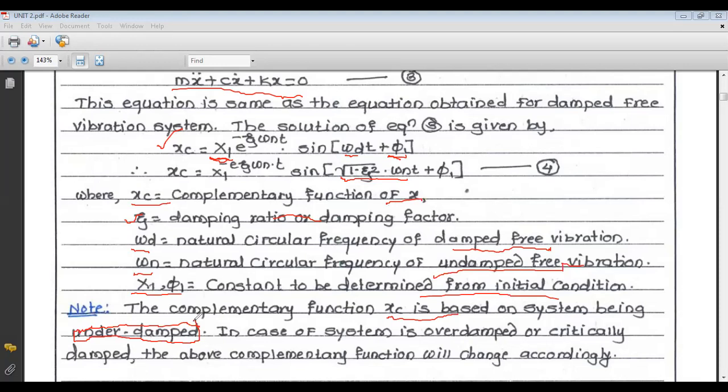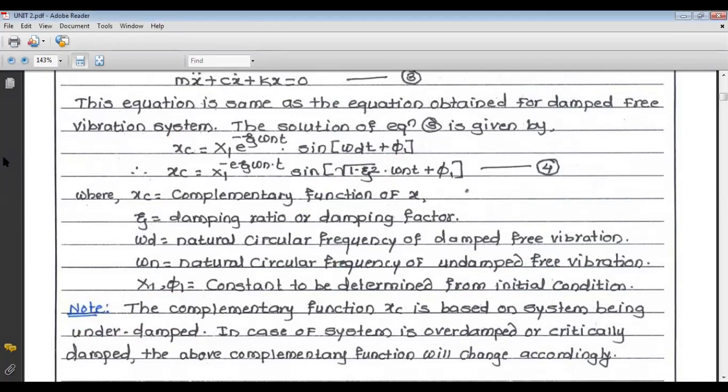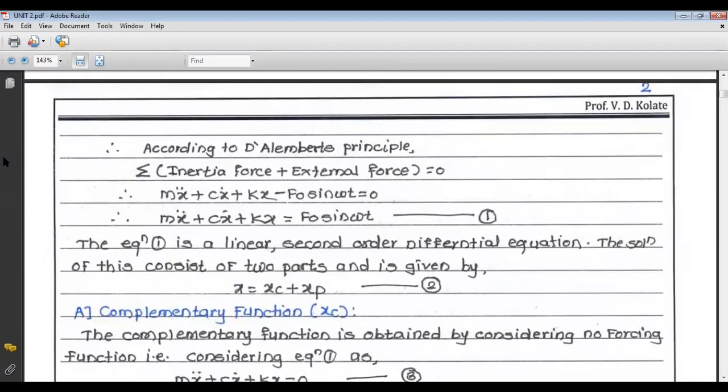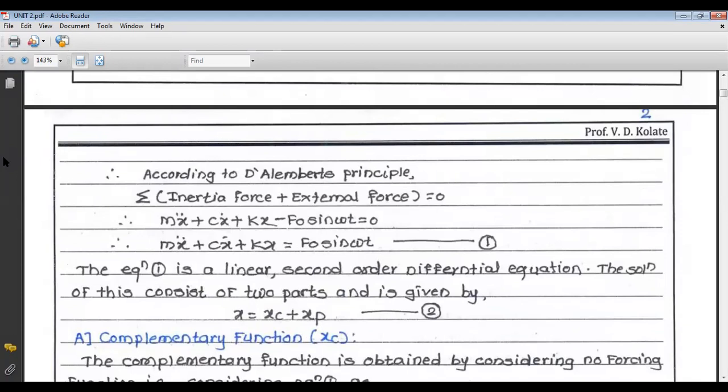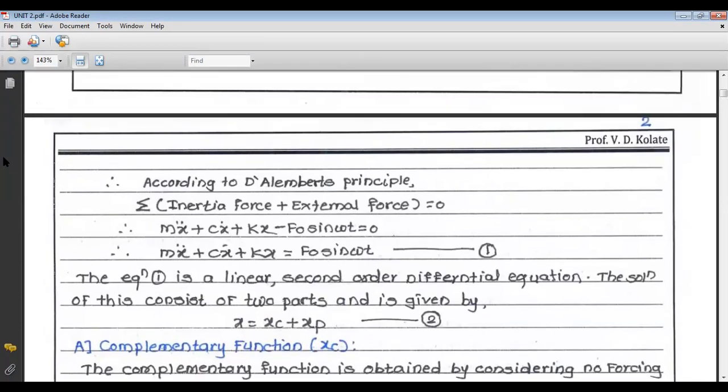So this is about the first part of the solution, that is the complementary function, and this whole complementary function part is covered in our first unit. Now next is the second part of the solution of equation number 1, that is m x double dot plus c x dot plus k x is equal to f0 sine omega t.